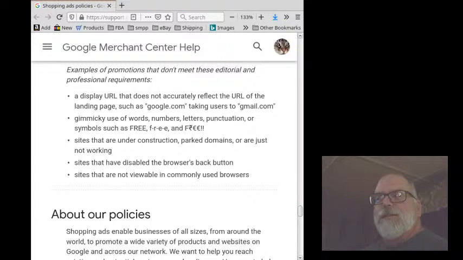Sites that have disabled the browser's back button. Sites that are not viewable in commonly used browsers.